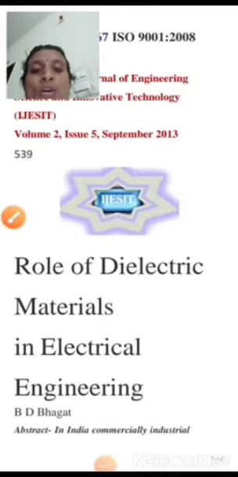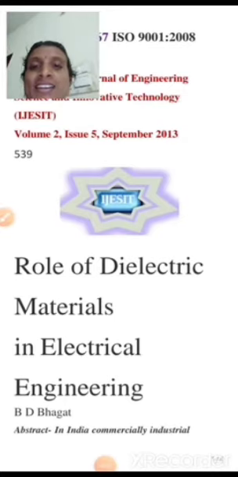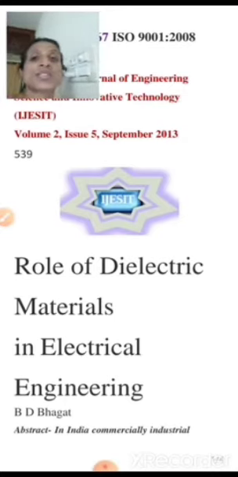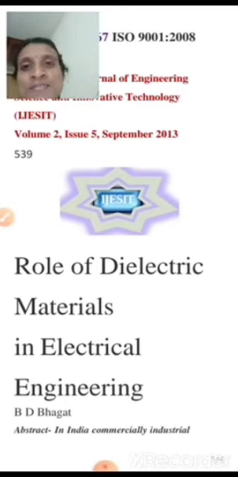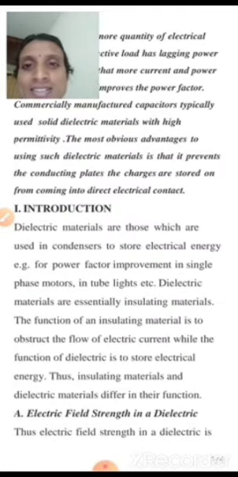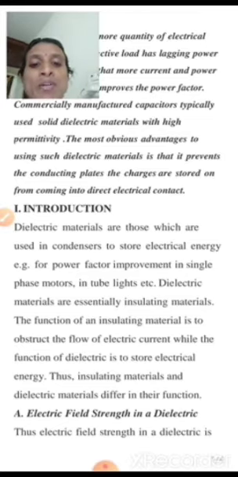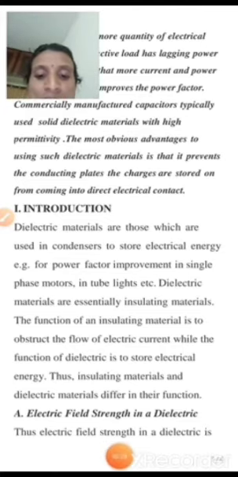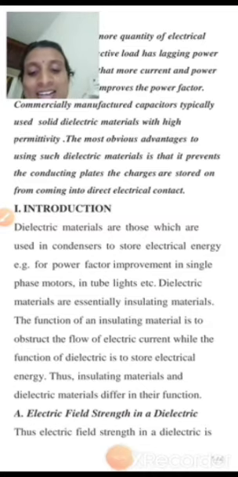This is about the role of dielectric materials in electrical engineering. Already we discussed that the course outcome is the usage of dielectric materials in engineering applications. Already we discussed that we use them in capacitors. Another name for capacitors is condensers. They store energy. So we use them for power factor improvement in single phase motors and also in tube lights. Dielectric materials are essentially insulating materials. We use them to prevent the flow of electric current.